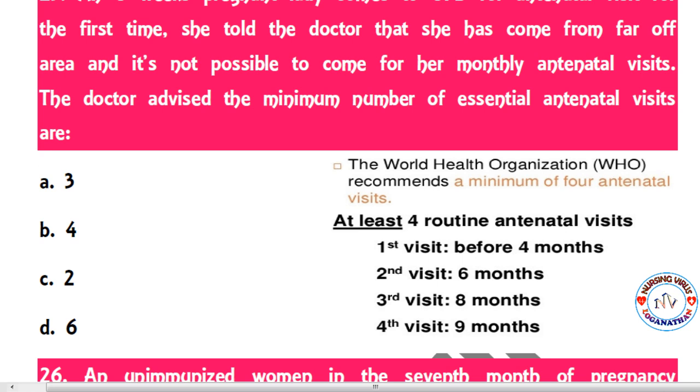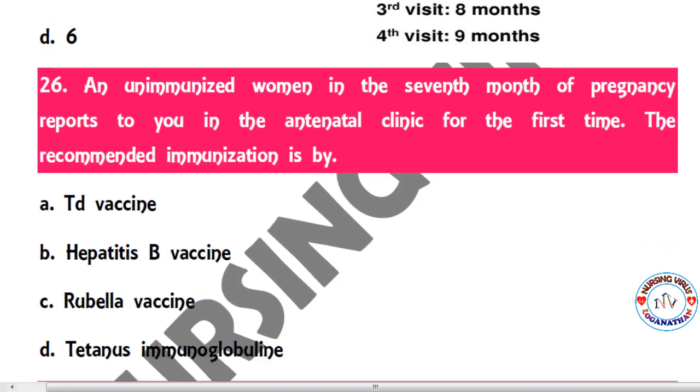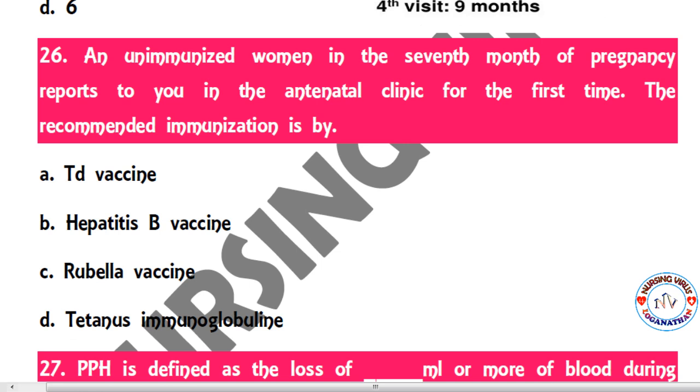2 and 6. And according to the WHO, at least 4 routine antenatal visits should be done by the antenatal mother. So here the different months I have listed according to the WHO. So the 4 visits is a must according to the WHO. So the next one, 26.